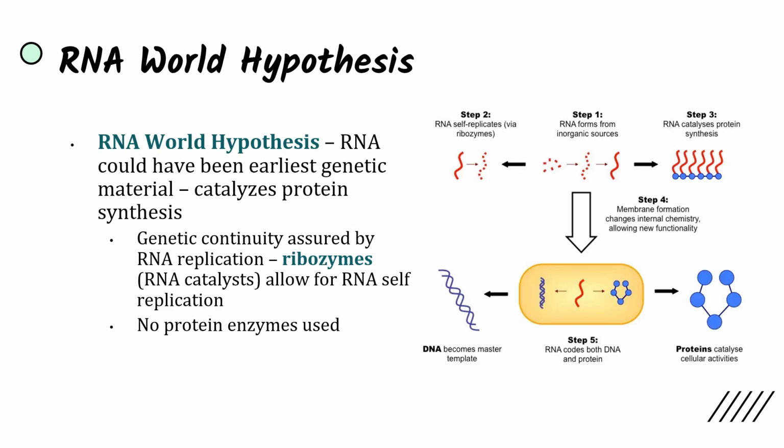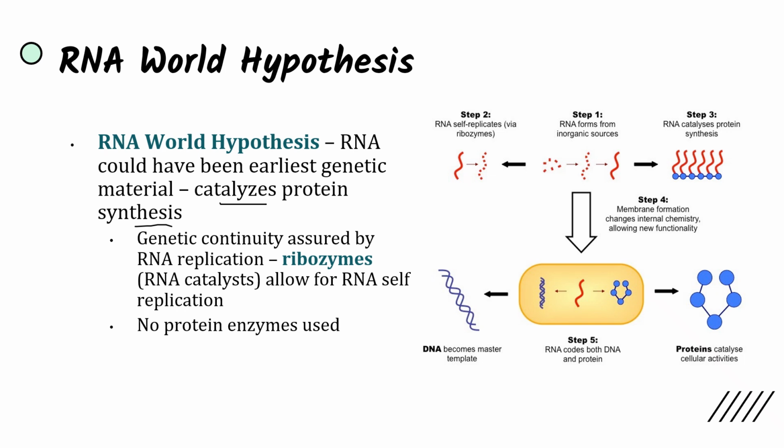And lastly, we have the RNA world hypothesis, which states that RNA could have been the earliest genetic material, not DNA. Because RNA is what catalyzes protein synthesis, and genetic continuity is ensured by RNA replication, which is more important than DNA replication. So when cells initially first divided, genetic material was carried by RNA rather than DNA, and we had RNA catalysts, ribozymes, which allowed for RNA to replicate and for cells to divide and have RNA as their main genetic information, and no protein enzymes were used.